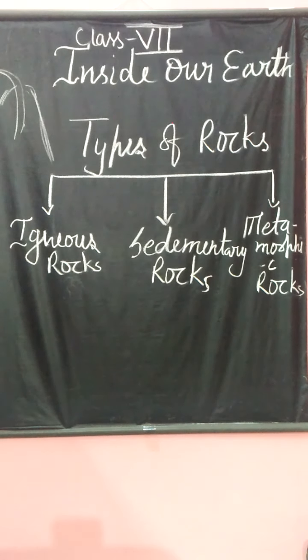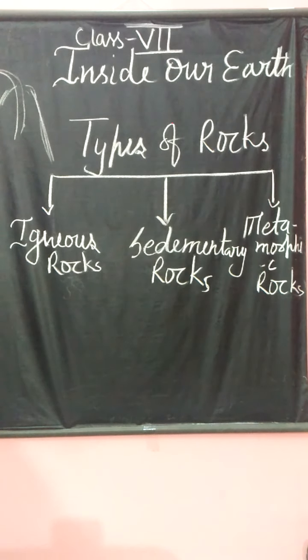Welcome students. In the previous chapter, Inside Our Earth, in the previous video we came to know about the three main layers of the earth: crust, mantle and core. The crust is the uppermost layer of the earth, and it is hard. And today our topic of this chapter is types of rock.